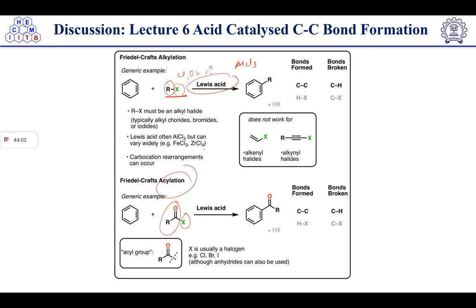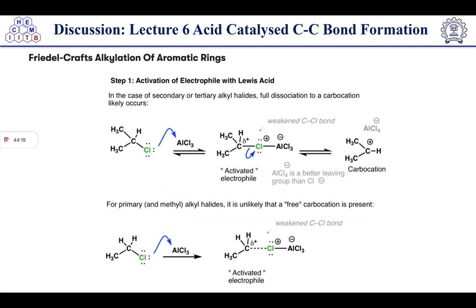So the halogen should again be chloride, bromide, iodide, and sometimes anhydride is also used. And the Lewis acid remains the same: AlCl3, zinc chloride, and FeCl3, which will give the acylated product. So the acylated product is given by the Friedel-Crafts acylation reaction. So we'll discuss the mechanism here.